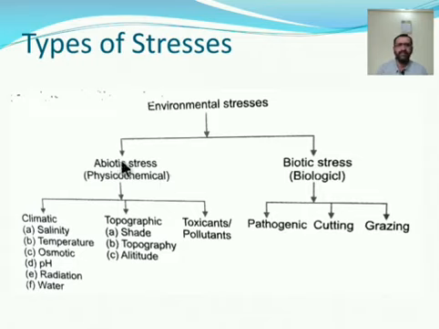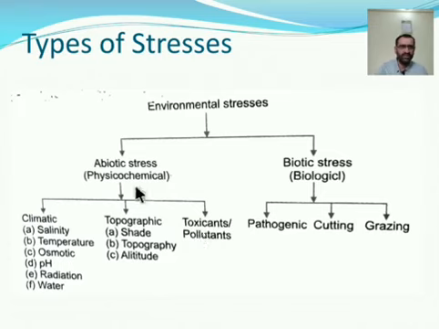There are different types of stresses. Environmental stresses are firstly divided into abiotic stresses and biotic stresses. Abiotic is physiochemical, biotic is biological. Abiotic stresses are further divided into three parts: climatic, topographic, and toxic or pollutants.